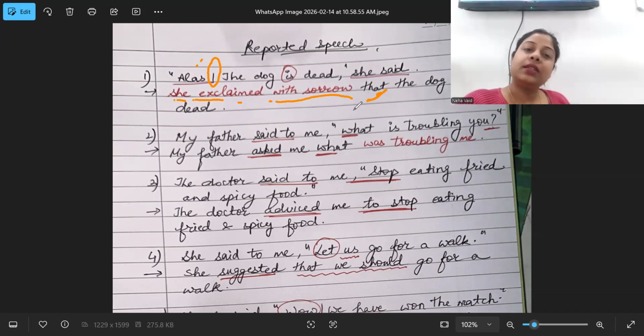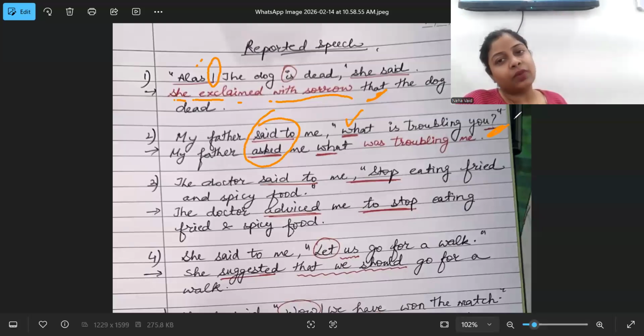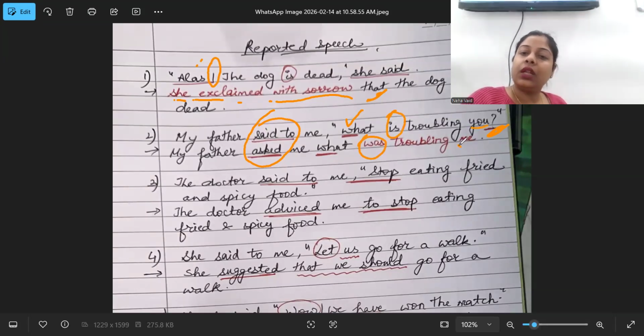Next, my father said to me, what is troubling you? So here, my father asked me. You have converted said to asked, because we are having the WH family and we are having a question mark. So whenever we have a WH family question mark, we use said or said to, convert both the words into asked. So my father asked me what is converting to was, you converting to me. That depends on कौन बोल रहा है, who is the speaker and who is the listener. That totally depends on the speaker and the listener.